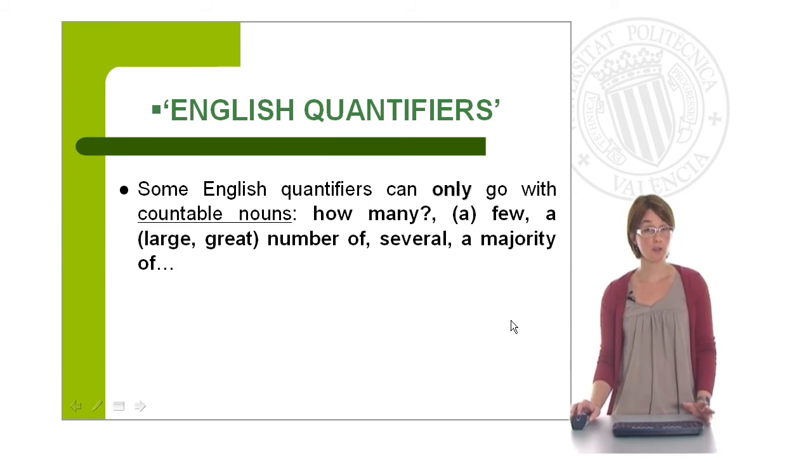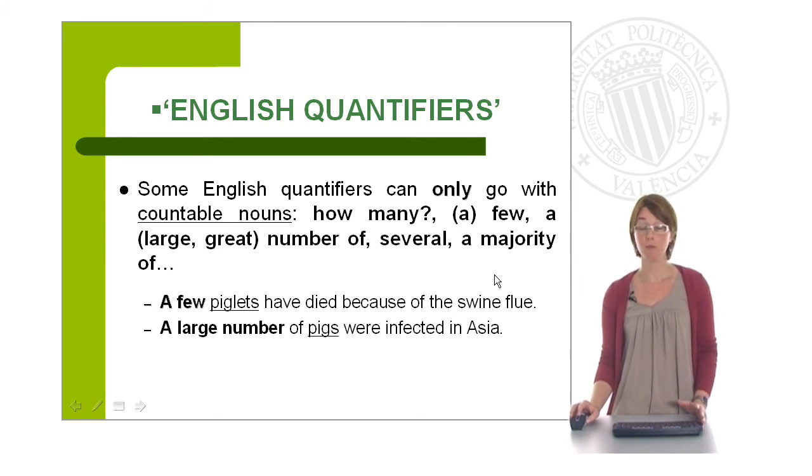Right. In contrast, there are some English quantifiers that can only go with countable nouns. This is the case of how many, few or a few, a large, great number of, several, and a majority of. So these quantifiers can only be used with countable nouns. For example, a few piglets have died because of the swine flu, or a large number of pigs were infected in Asia.